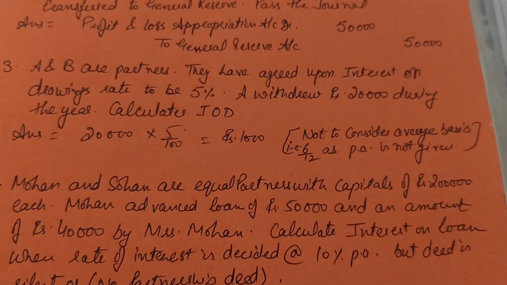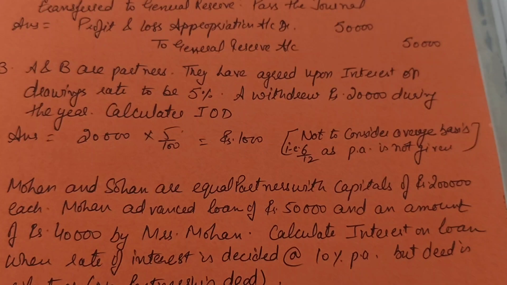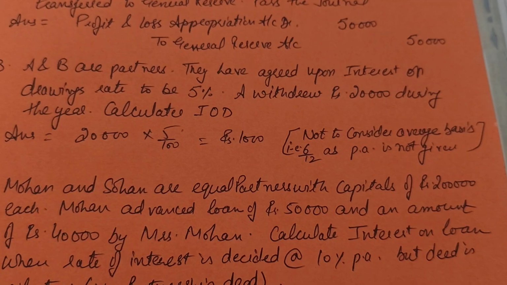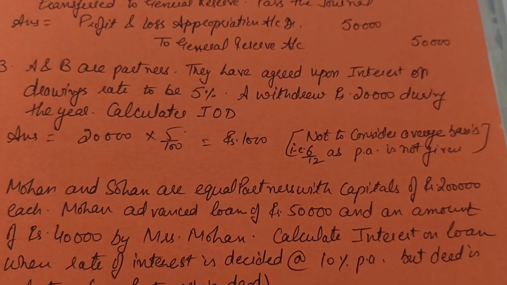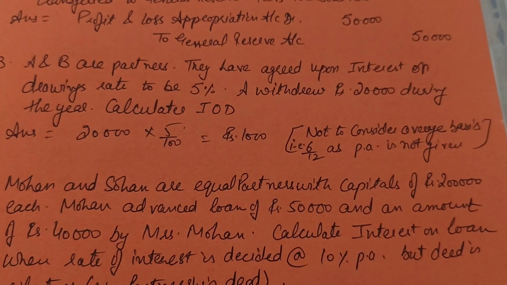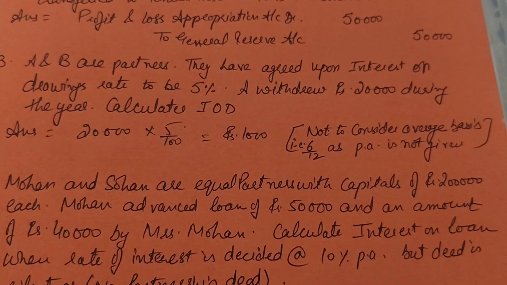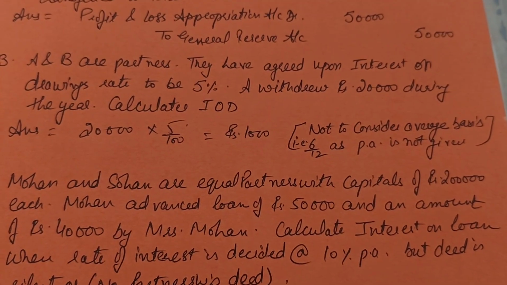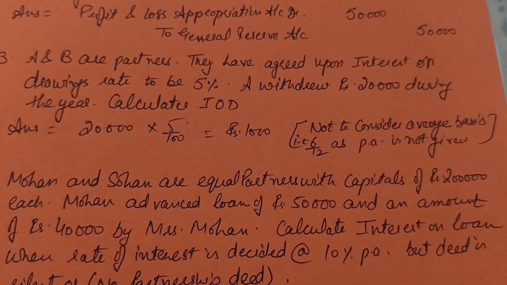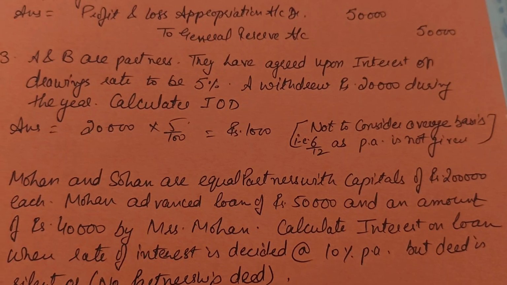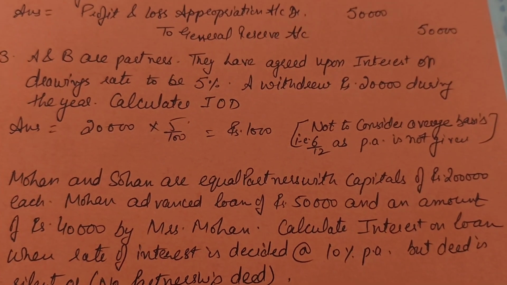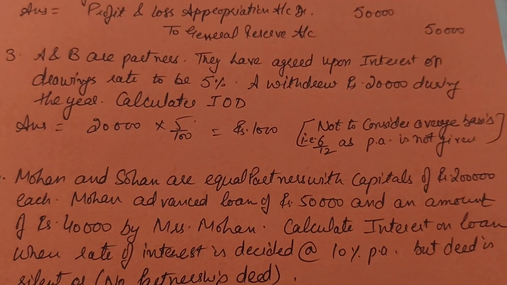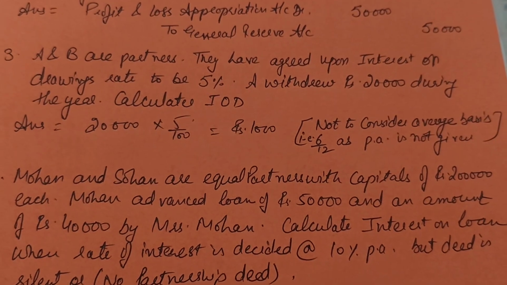So the third question is: A and B are the partners. They have agreed upon interest on drawings at the rate of 5%. A withdrew rupees 20,000 during the year. Calculate interest on drawings. Now to calculate it, the date of the 20,000 withdrawal is not given to us. So 5% is the rate. In a normal question, we take it on an average basis with 6 divided by 12. But here 6 divided by 12 is not done because the rate is given as 5%, not 5% per annum. If the words per annum are written, only then we do the average, otherwise not.